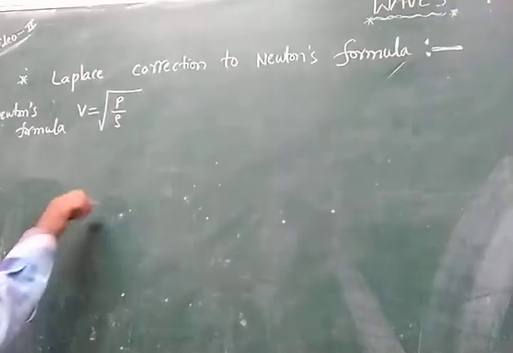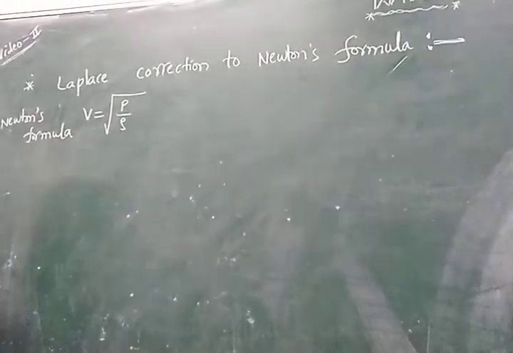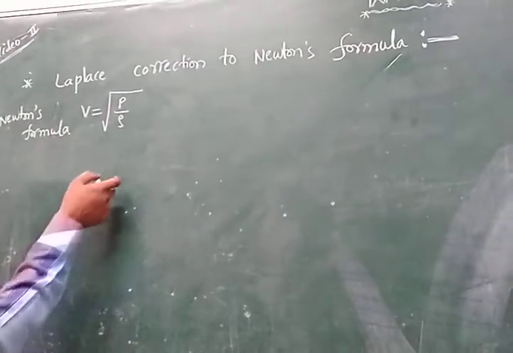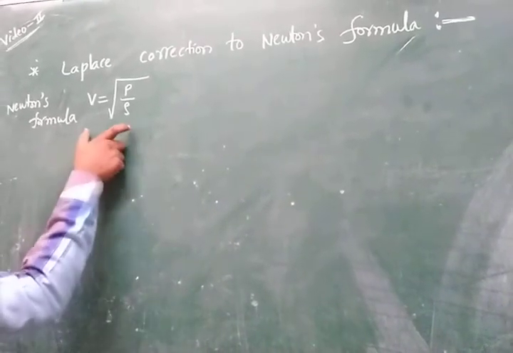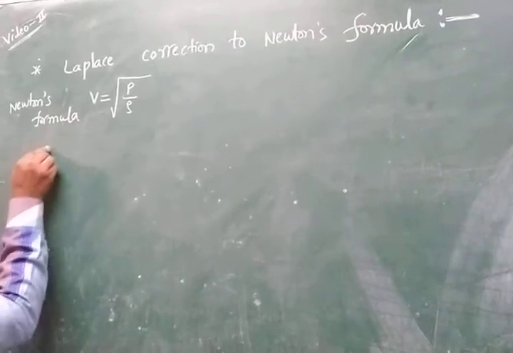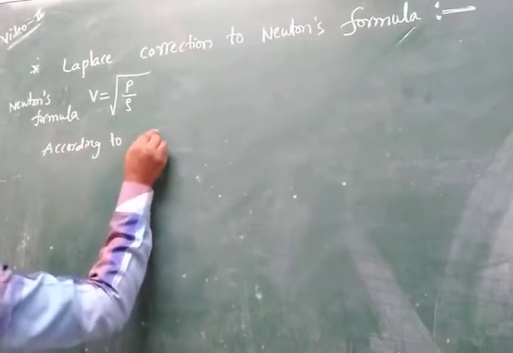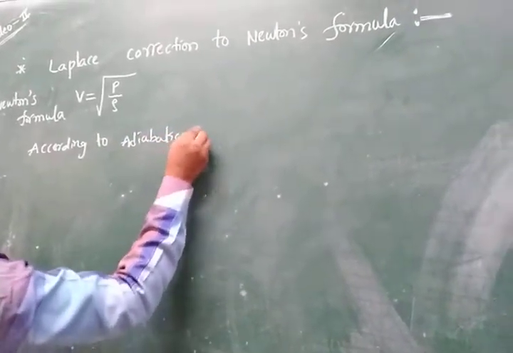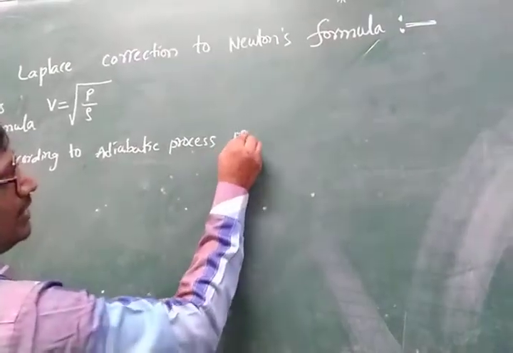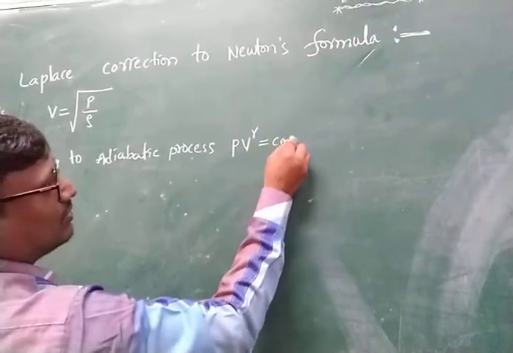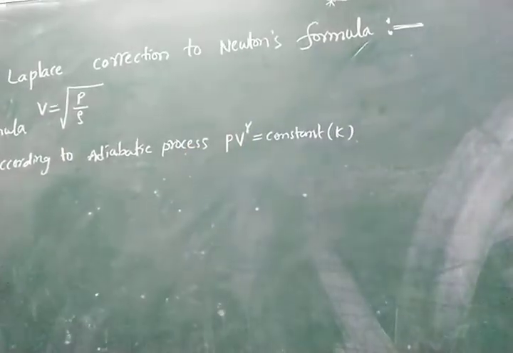But here we consider an adiabatic process. In an adiabatic process, the heat supplied to the system is constant, and the temperature slowly increases. We are considering it according to the adiabatic process. What is the adiabatic process? P v to the power of gamma is equal to constant.